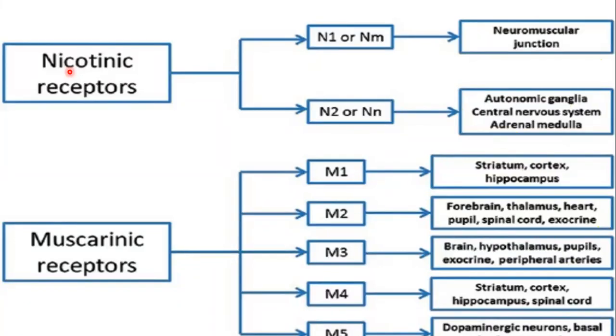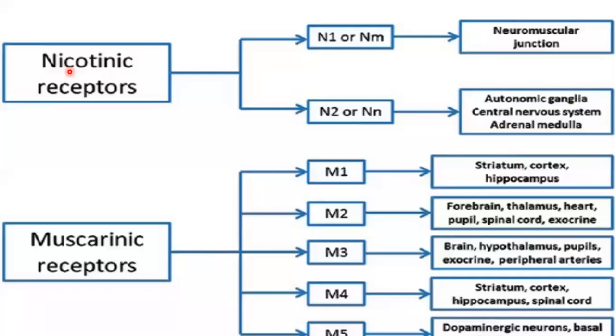Nicotinic receptors are also of two types: one is known as NN and the other is known as NM, because NN is located at the neurons and NM is located at the skeletal muscles. And we also have muscarinic receptors, which are of 5 types. So whatever cholinergic drug we take, that drug will bind either to the nicotinic receptor or to the muscarinic receptor, depending upon the affinity of that drug to that particular receptor type.